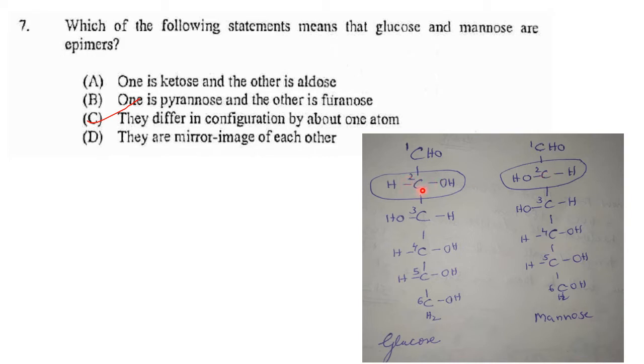In the case of glucose, the OH group is on the right hand side of carbon 2 and the H is on the left hand side, whereas in the case of mannose it is just the opposite. That is, the H is on the right hand side and the OH on the left hand side. So the answer is they differ in configuration about one atom.